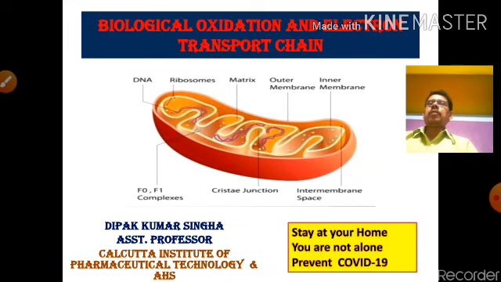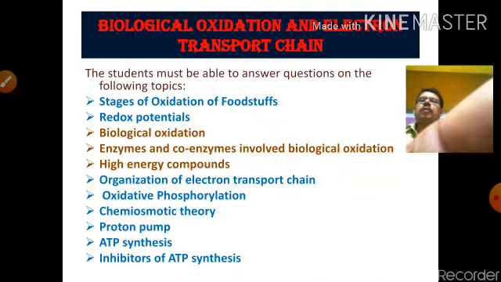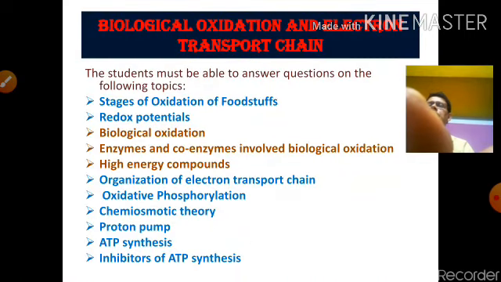Today we will discuss biological oxidation and the electron transport chain. We discussed the previous topic yesterday; after that, we start the next topic. Yesterday we discussed the stages of oxidation of foodstuff and redox potential.